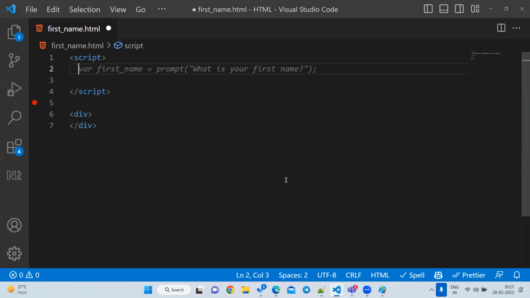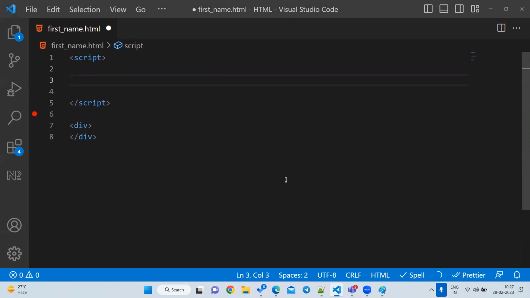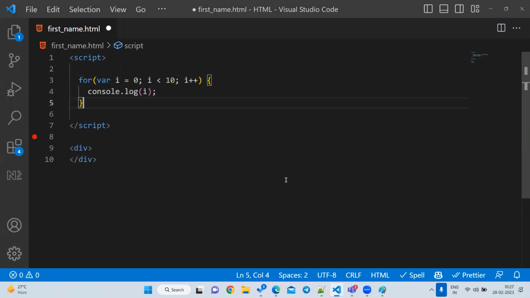So first let's print the numbers. Whenever you want to print the numbers, we can go for a loop. What is my output requirement? 1 to 10. So we know what the target is. We know the number of iterations, so we have to go for a for loop. I will explain one by one.